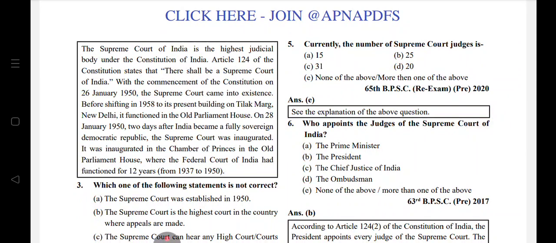It later shifted to Tilak Marg in 1958. It first functioned in the Old Parliament House, inaugurated on 28 January, 2 days after India became a fully sovereign democratic republic, in the Chamber of Princes in the Old Parliament. Federal Court of India, 12 years.